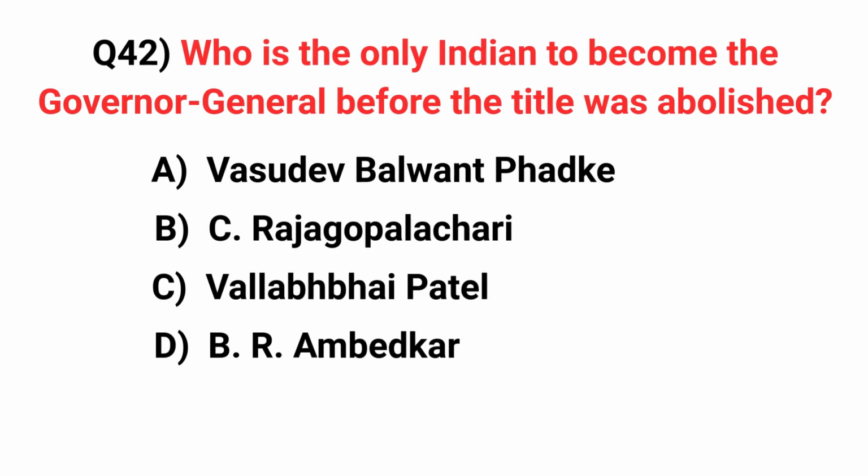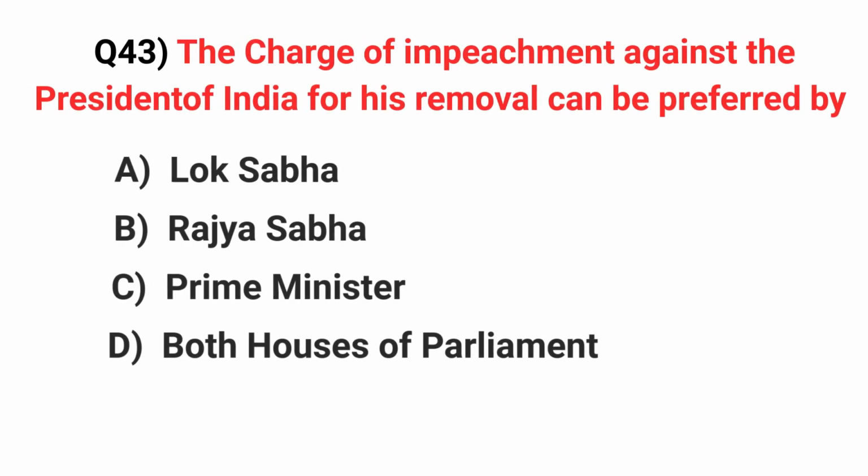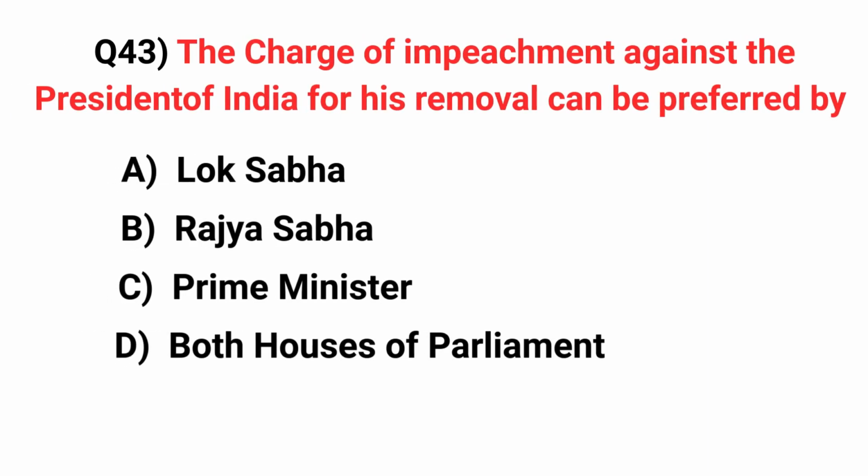Who is the only Indian to become the Governor General before the title was abolished? Answer, C. Rajagopalachari. The charge of impeachment against the President of India for his removal can be preferred by. Answer, both houses of Parliament.